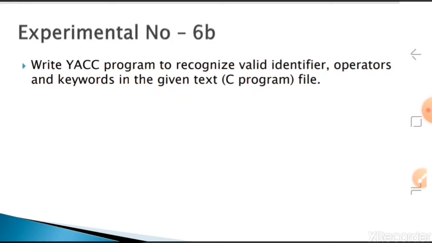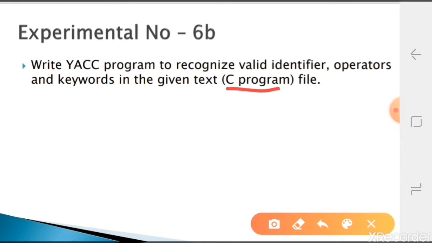Now we'll study the next YACC program. That is experiment number 6B. Write a YACC program to recognize valid identifiers, operators, and keywords in a given text file. This text file is nothing but one valid C file given as an input. Whatever is there, that is identifiers, operators, and keywords, you have to identify it.